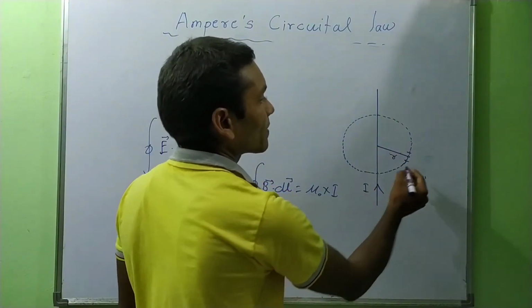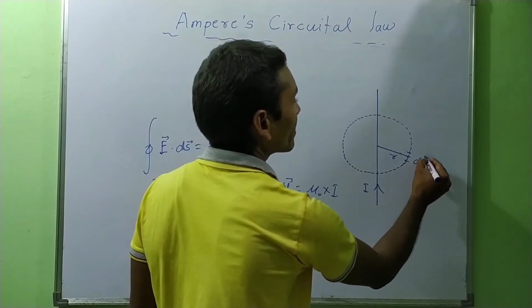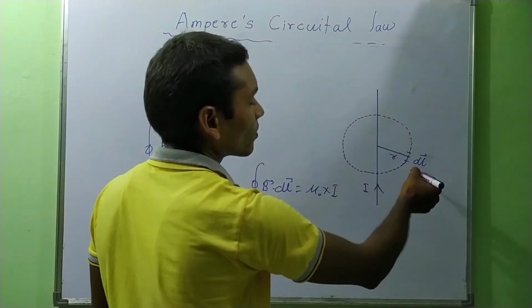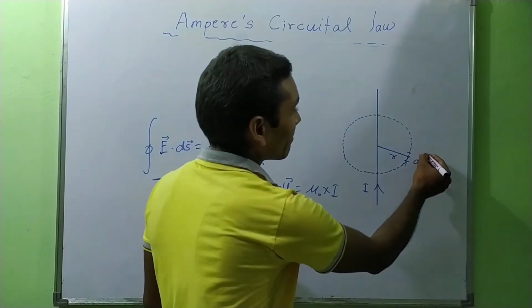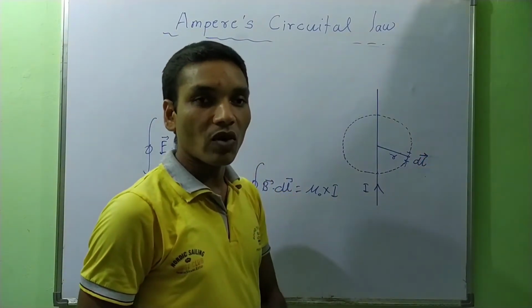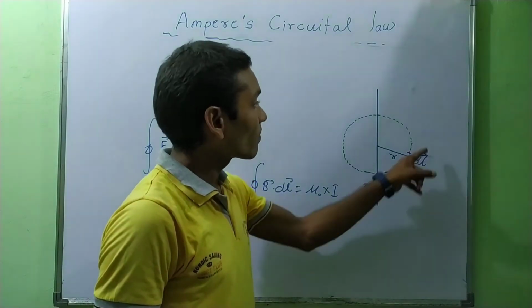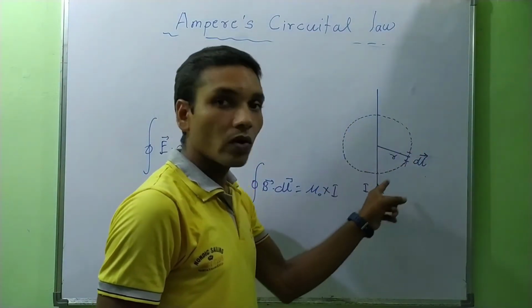Take a small element of length dl in this circular loop. This is only a small element, not a current element, because current is not flowing through this circular loop.